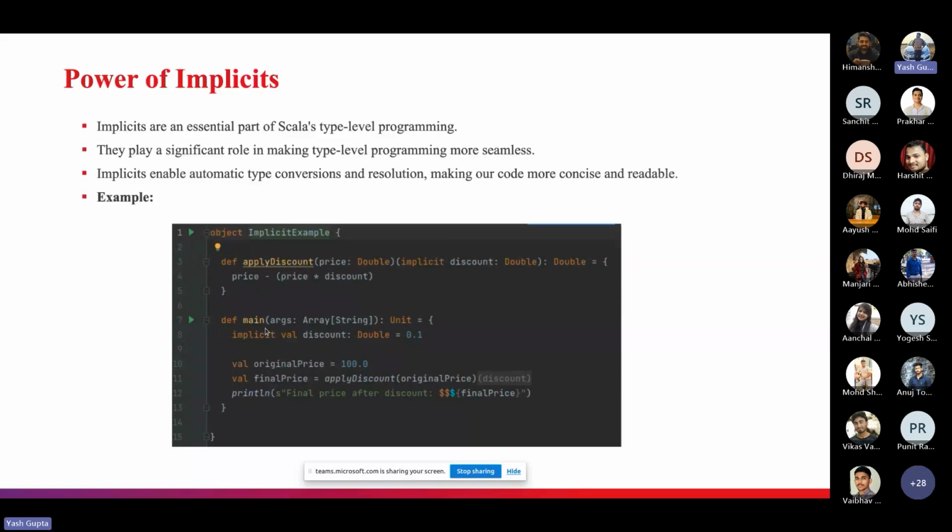So as you can see, in the main definition I have initialized an implicit value discount that has a value 0.1. 0.1 simply means a 10% discount. Okay. So when I call the applyDiscount method, it will simply take this implicit value discount, and this implicit value is automatically passed by the compiler. The compiler will do all the work for you. Here you don't have to pass it every time, like a kind of default value. Okay. So this is the power of implicits, and this is the way you can use them to increase code readability and enhance the robustness of your code, right?